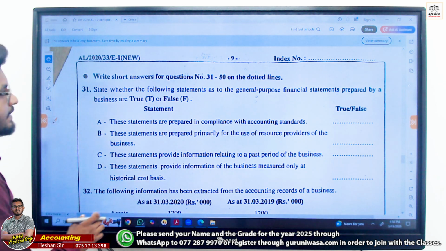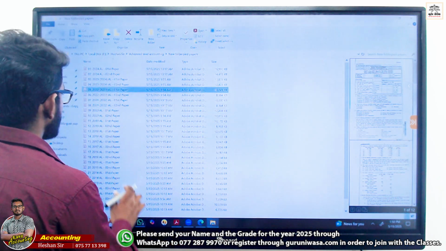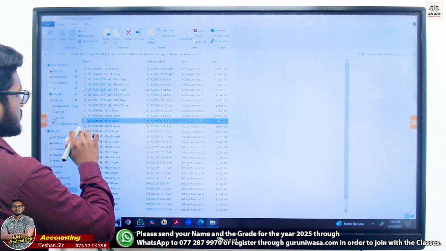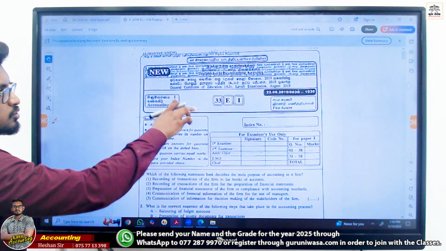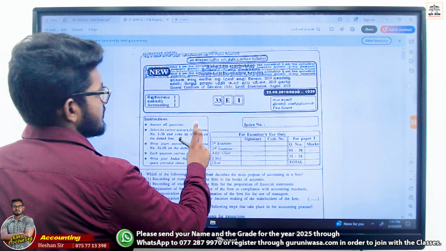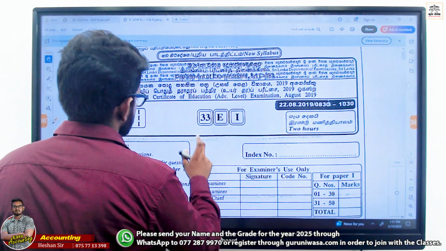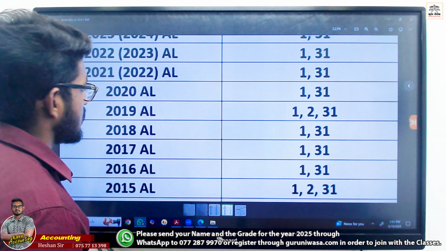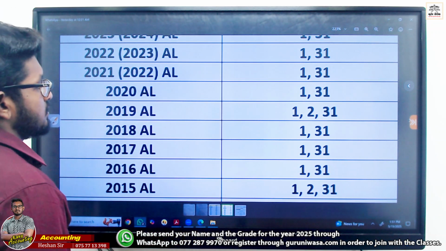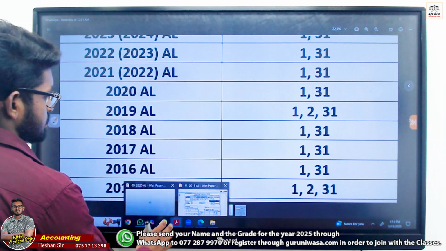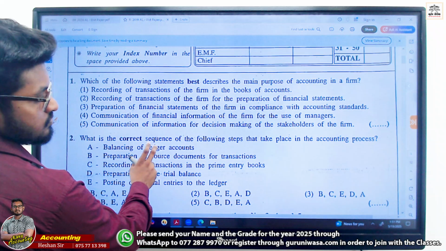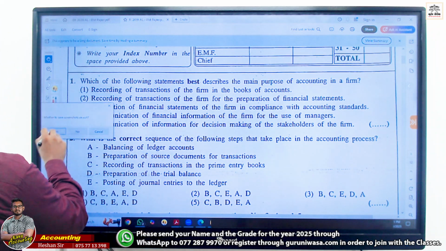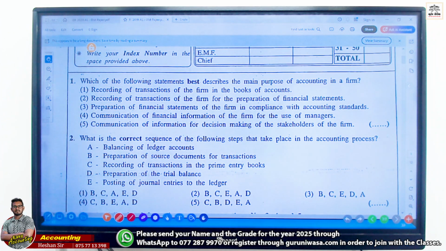Right, 2020 done. Let's go to 2019. And this is the first paper of the new syllabus. Cleared you guys? Right, 2019. 1 to 31. 1, 2, and 31. Let's see.